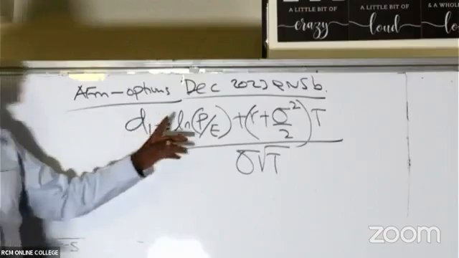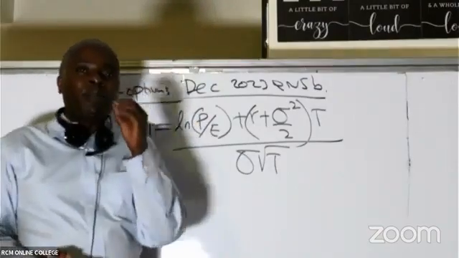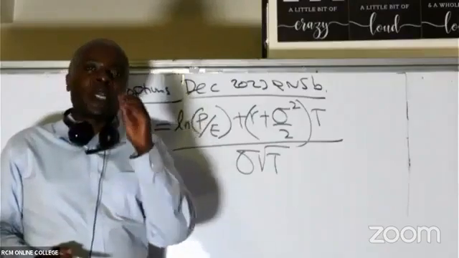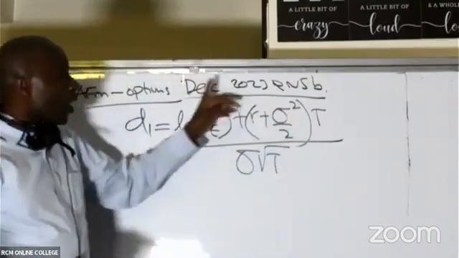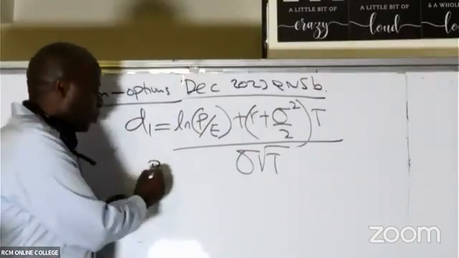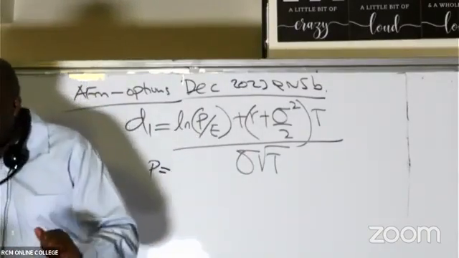So please don't forget that this P stands for the spot price or the stock price. Is there someone who can tell me from that question, what is the spot price? Is there anybody who can tell us what the spot price is?